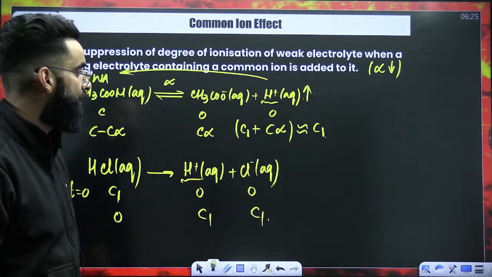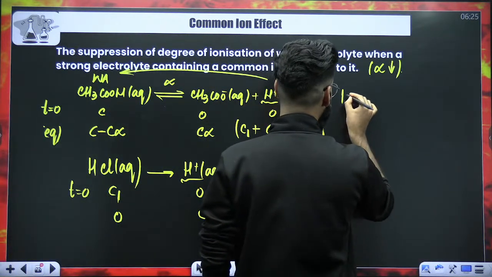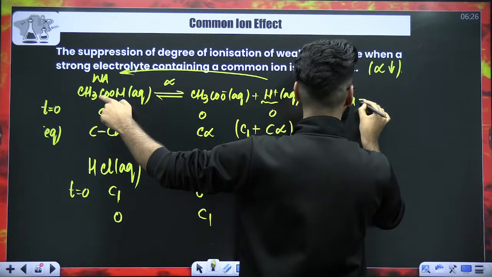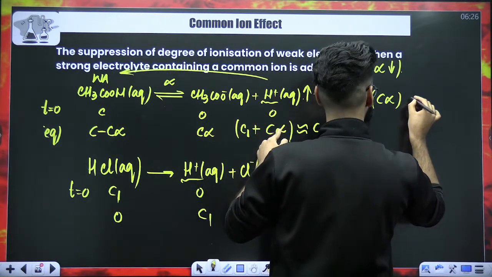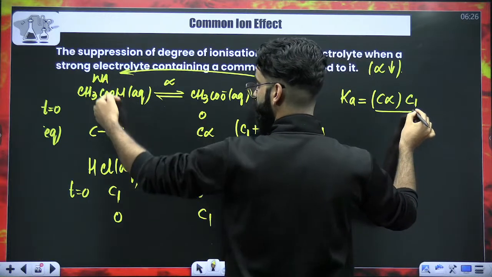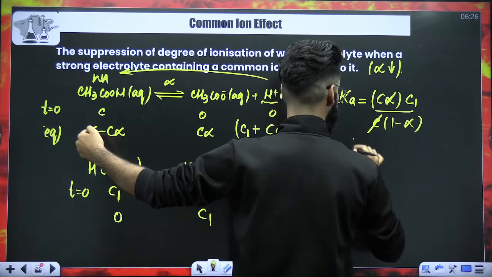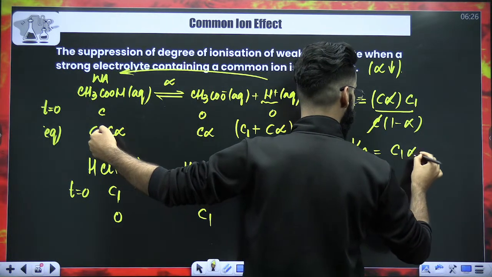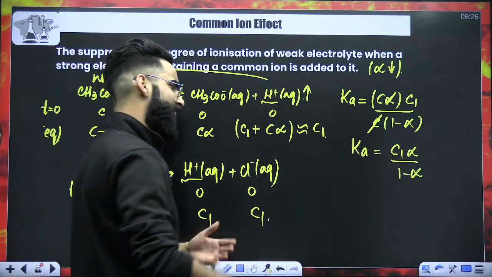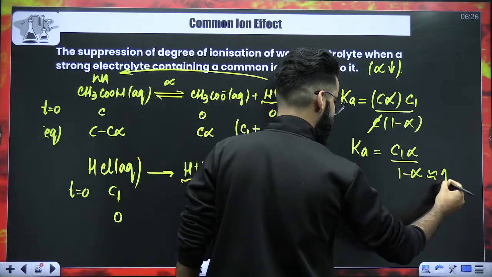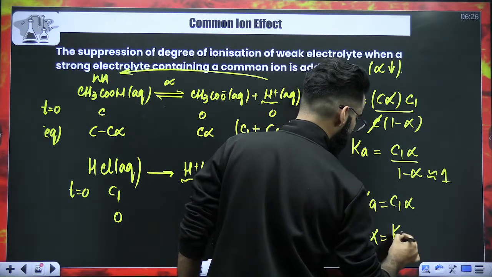Right, people? Now, I'm going to ask you one thing. Write the expression of Ka for this weak acid. It's going to be concentration of CH3COO negative, which is C alpha, times concentration of H positive at equilibrium, which is just C1, divided by concentration of CH3COOH, which is C minus C alpha. Take C common, it becomes C times 1 minus alpha, so C cancels. So the Ka value will be equal to C1 alpha divided by 1 minus alpha. Already, due to the addition of strong acid, alpha value has further suppressed. So wherever you want to neglect alpha, you can do that. So instead of 1 minus alpha, you can write 1. So from here, Ka is equal to C1 alpha, or you get to know alpha as Ka divided by C1.